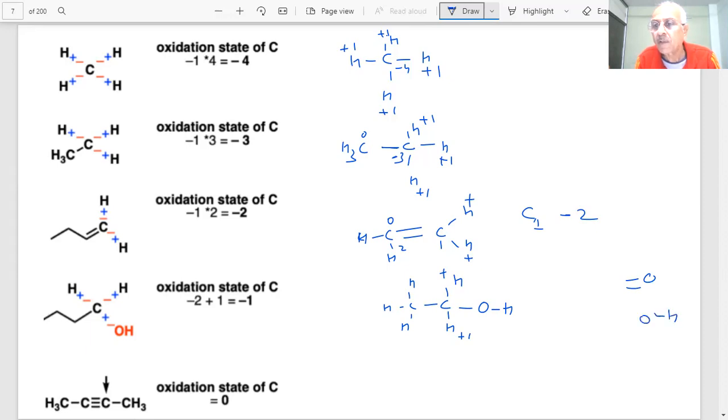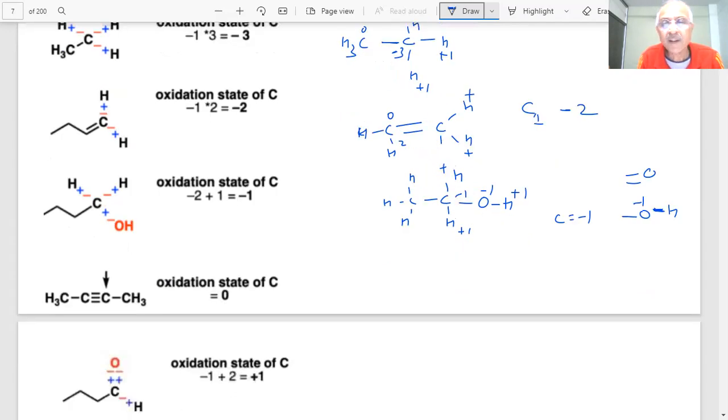This is minus 1 here, because one bond is here, one bond is here. It is minus 2, but this is plus 1, na? Yes, sir. Minus 2 and plus 1 becomes minus 1. Then what will be this? Plus 1 and minus 1, this is 0. The oxidation state is minus 1. Carbon minus 1. Important, student.